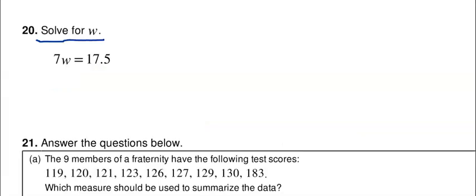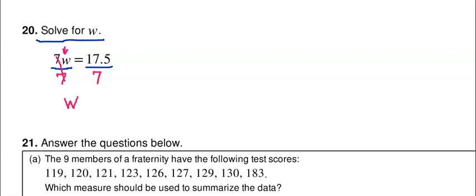All right, number 20, solve for W. All that means is you need to get this W by itself. All you have to do to solve for this one is do the opposite operation of whatever is happening. So if you have a 7 and a W right next to each other, that means multiplication. The opposite of multiplication is division, just like the opposite of addition is subtraction and vice versa. So you're going to divide both sides by 7. 7 goes into 7 one time, so we just have one W left.